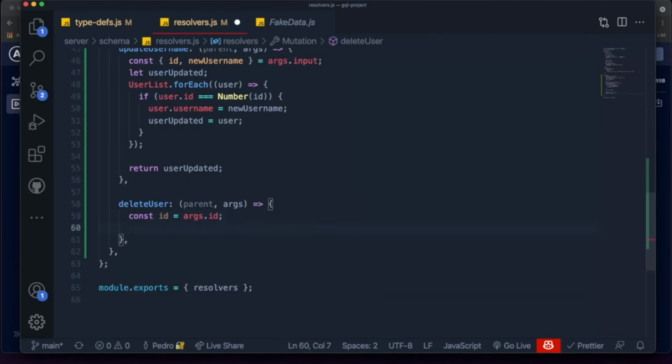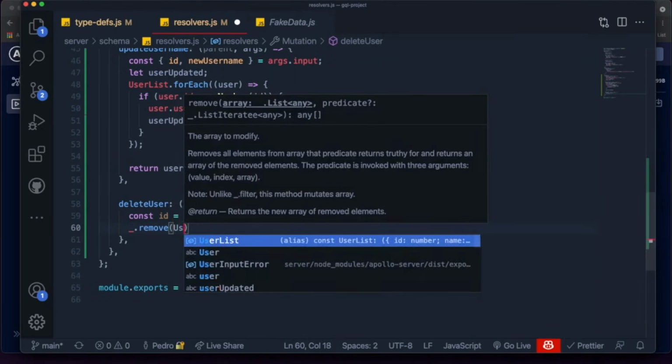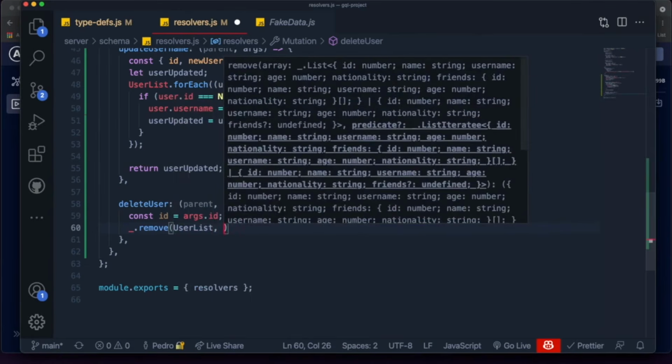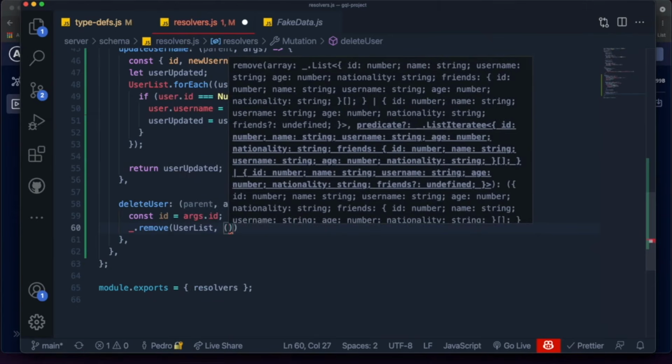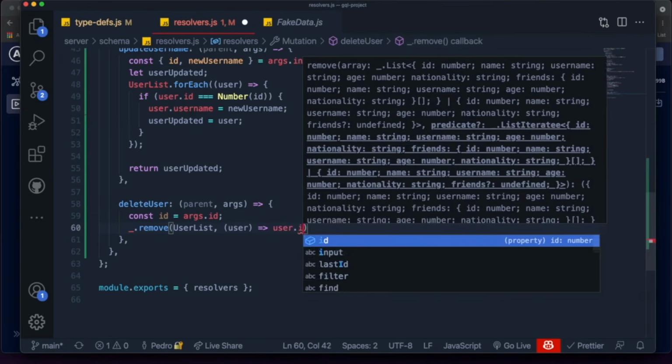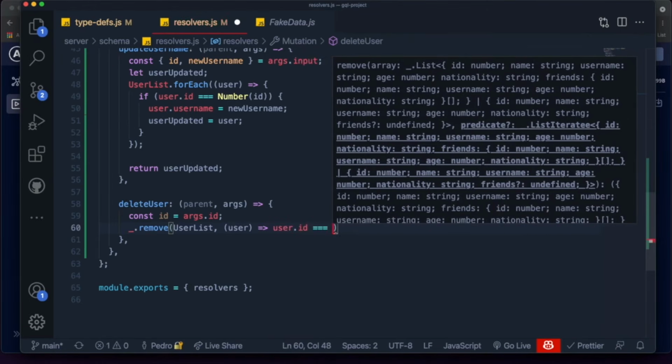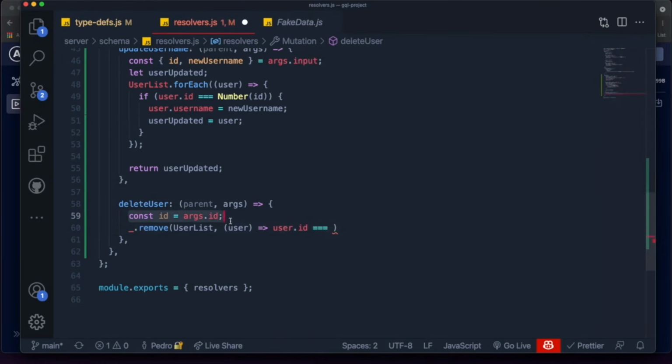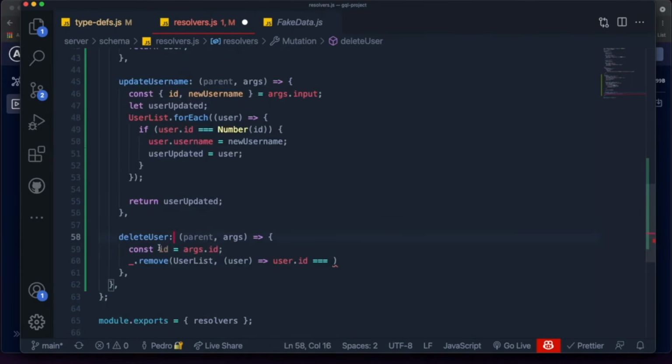Just come over here, say dot remove, then say that we want to remove it from the user list, and then it will loop through the user list, and we'll just say that we only want to remove the users which the user.id is equal to the ID of the user we want to remove. In our case, and as we did before, the ID will come as a string, so we do need to convert it into a number by just saying number ID, like this. And this should remove everything.